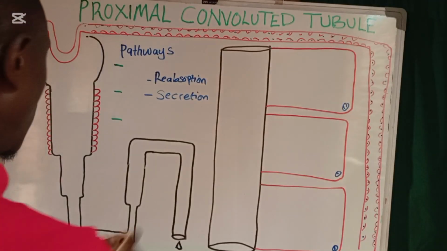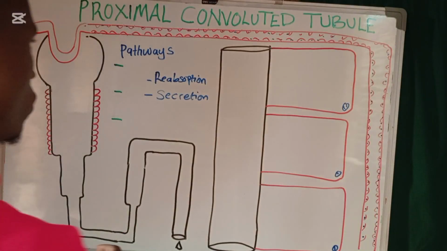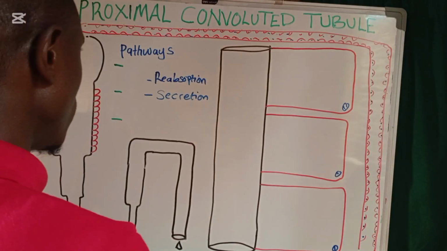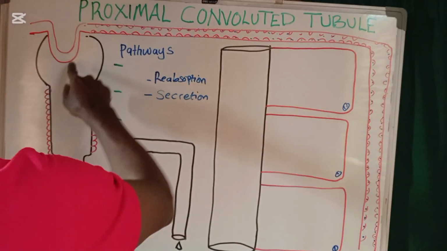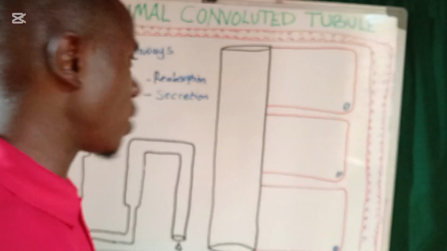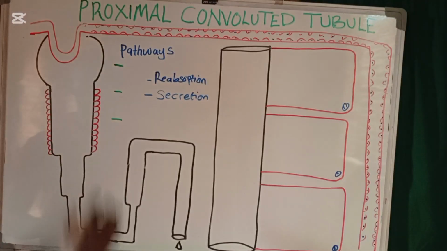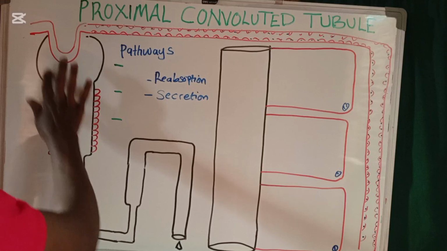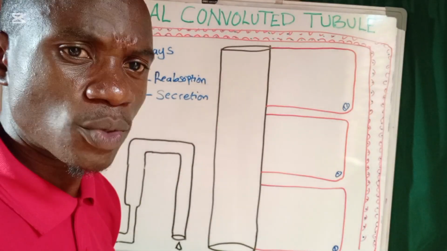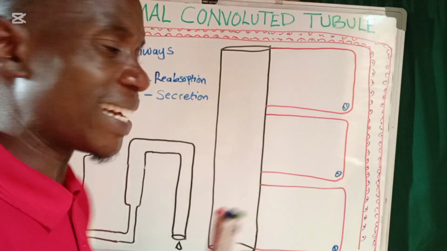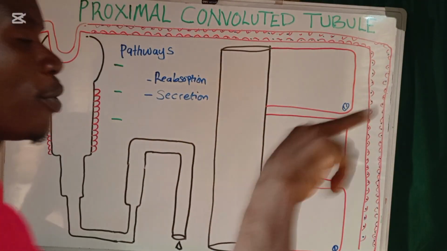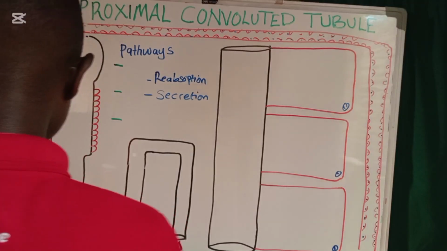These are the two processes that happen in the proximal convoluted tubule. Now, following the net filtration pressure, I want to see the components that make up the glomerular filtrate, because the substance collected in the Bowman's capsule is the glomerular filtrate. But what are the components that accumulate in the proximal convoluted tubule that are going to be reabsorbed?